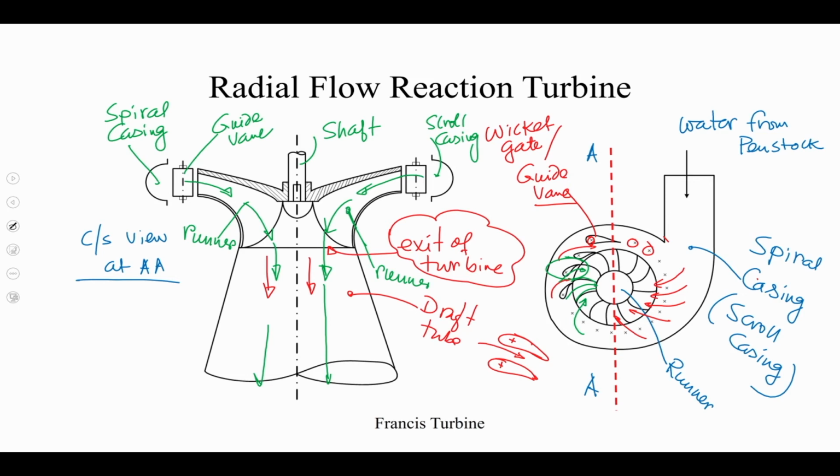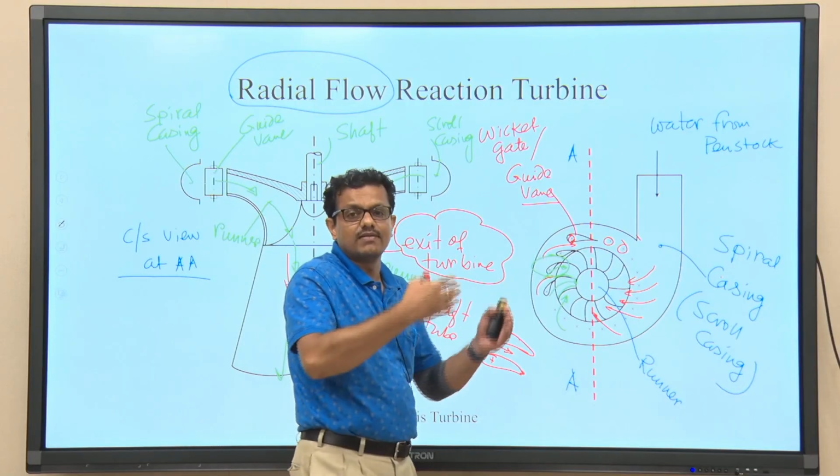I can't say why it is called radial flow turbine. Radial flow reaction turbine, let me discuss these two coupled words, radial flow. Why? See, flow when it is entering into the runner is almost in the radial direction. I can't say that it is fully in the radial direction, because it is very important to know that guide vanes impart tangential velocity.